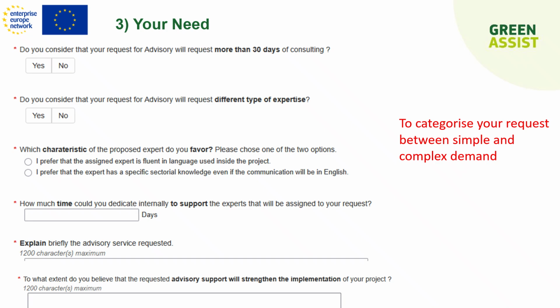On the second bullet point, we will identify if you need different types of expertise. For example, if you need a technical but also a financial expertise. And finally, you have to define if you prefer to have a very specialized consultant, but then probably the communication language will be in English, or are you okay with a less specialized expert, but that could communicate with you in your own language. And finally, we will ask you what's your involvement in this project, because if we allocate an expert to you, you have also to dedicate some time to work with them and to explain them your requirements.